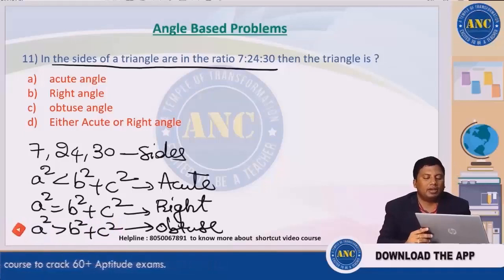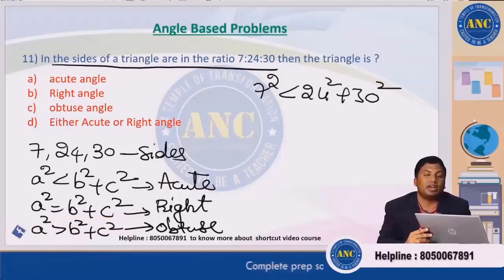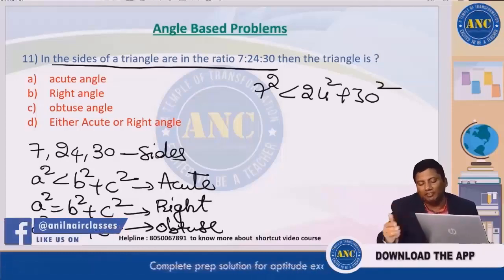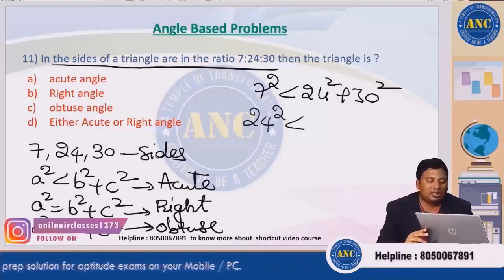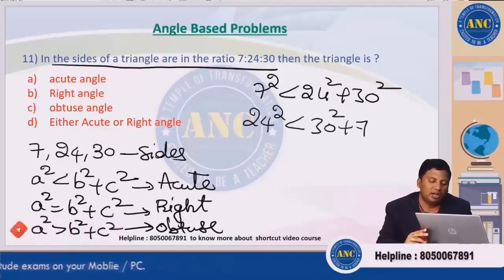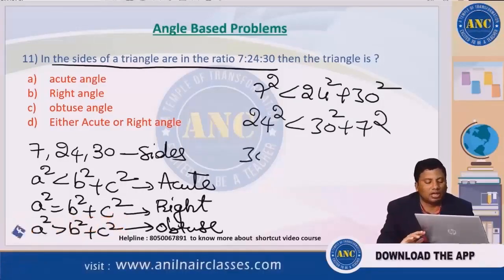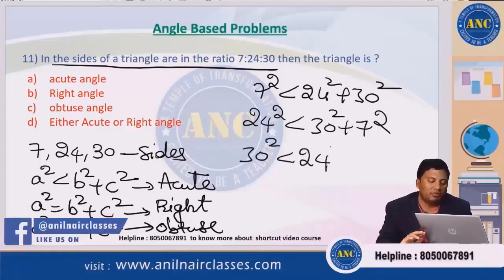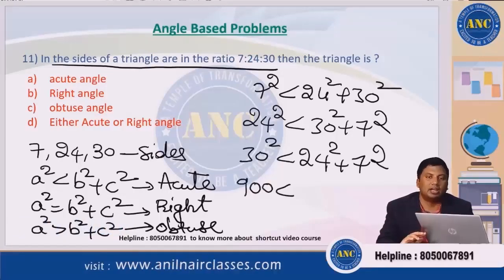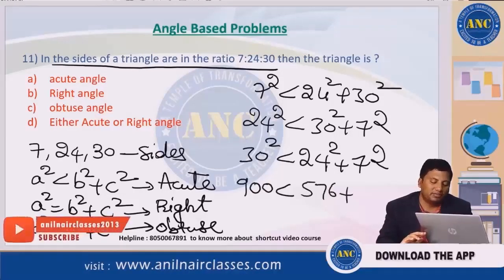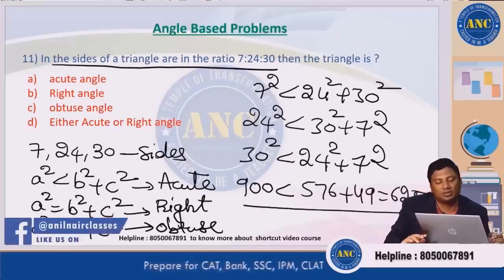So let us see one by one. 7 square is less than 24 square plus 30 square. 7 square anyway is less than 24 square, and if I add a positive value, still it will be less. 24 square is less than 30 square plus 7 square. 24 square is anyway less than 30 square. 30 square, which is 900, is less than 24 square plus 7 square, which is 576 plus 49, which is 625? No, 900 is not less than 625.